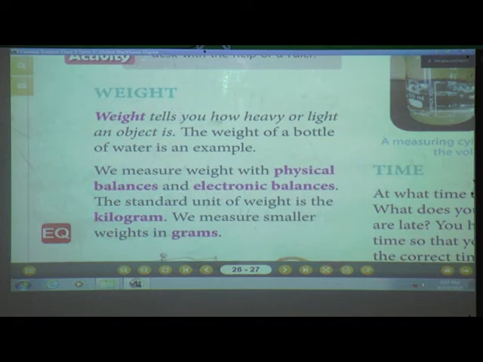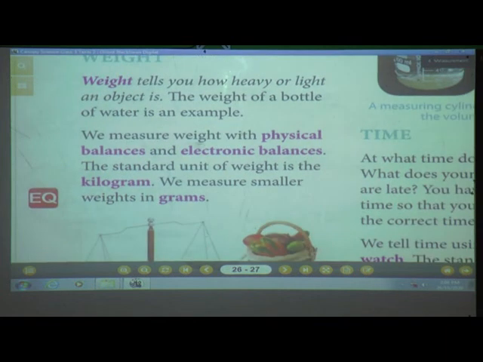Okay, weight tells you how heavy or light an object is. The weight of a bottle of water is an example. I have shown you a bottle now. What is meant by weight? Weight tells you how heavy or light an object is. Even you have seen that by holding a pencil in one hand and a copy in the other, isn't it? So we measure weight with a physical balance and an electronic balance.